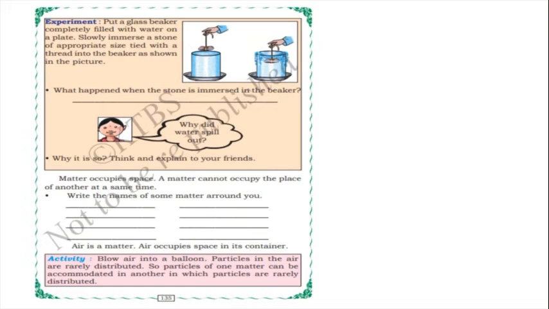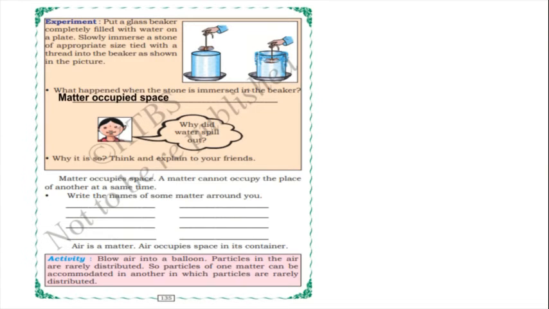And one example they have given: air is a matter. Air occupies space in its container. Air is a matter and air occupies space in its container, which we have already learnt in the air lesson, isn't it? The best example for this is a balloon, isn't it, children? Yes, blow air into a balloon, and particles in the air are rarely distributed. So particles of one matter can be accommodated in another in which particles are rarely distributed.